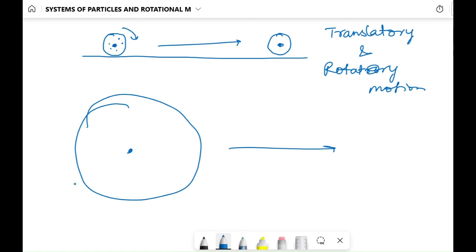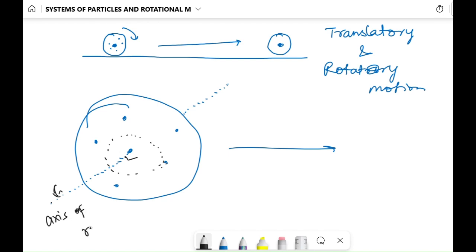Now coming to rotational motion here, let's say an imaginary line passes through the center of this spherical body. For convenience, let's take it as a spherical body. All the other particles constituting this spherical body have circular motion around this axis, in a plane perpendicular to this axis, and this axis we can call the axis of rotation.